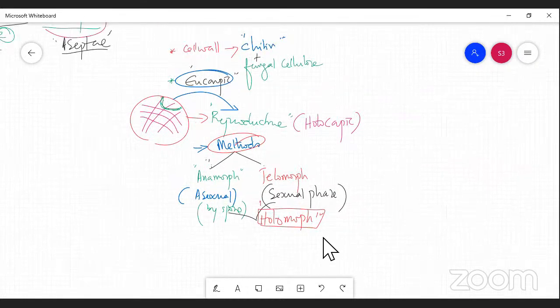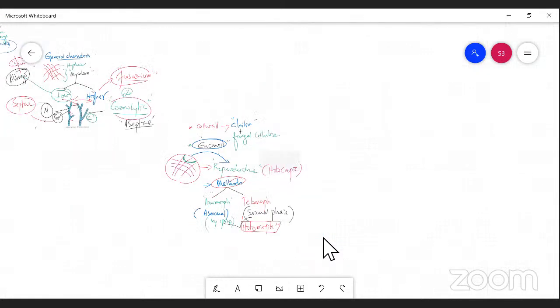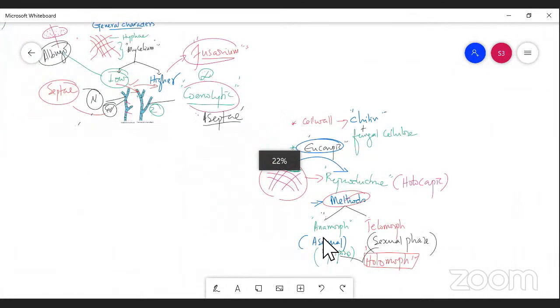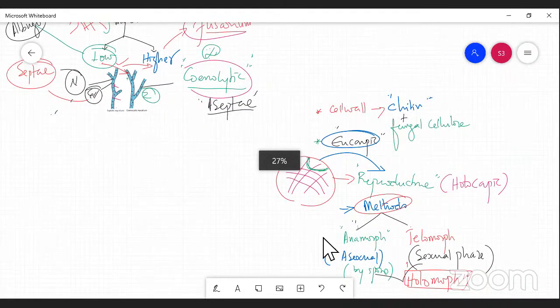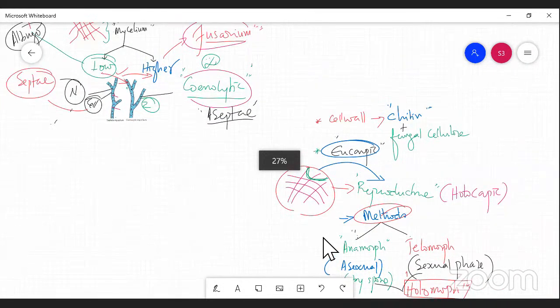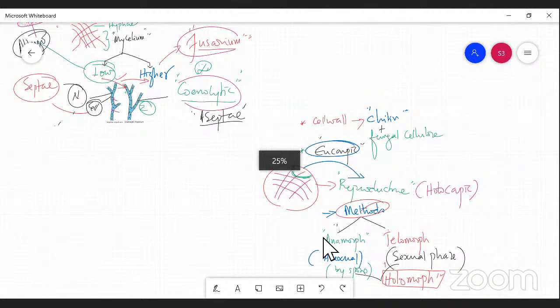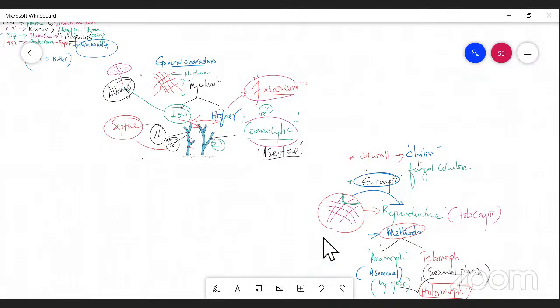First of all, the fungus is made up of hypha. A hypha is a thin-walled filamentous structure. A group of hyphae are interconnected or interwoven to form a mycelium. Based on the mycelium, it is either septate or aseptate. Septate means presence of cross walls, aseptate means absence of cross walls.